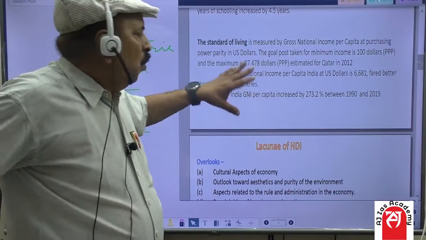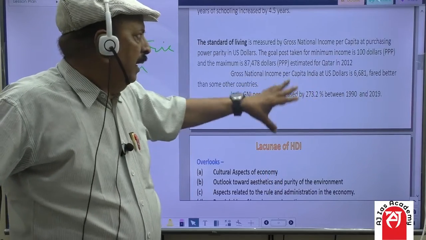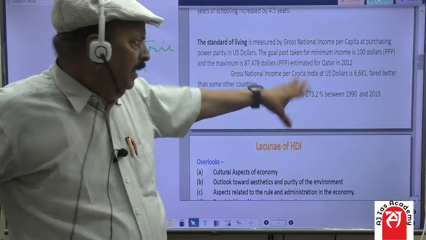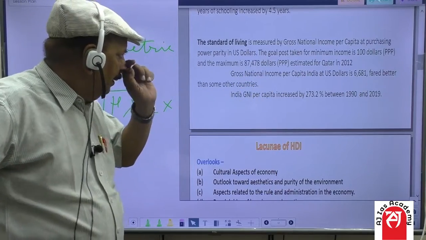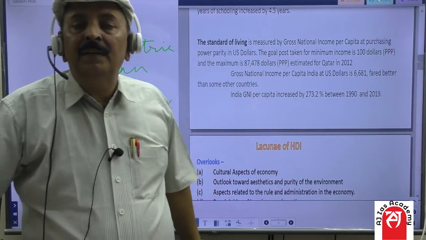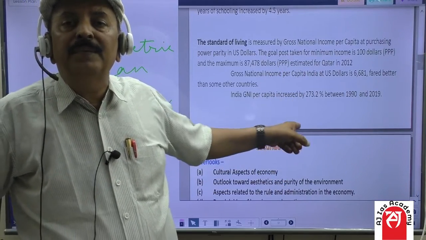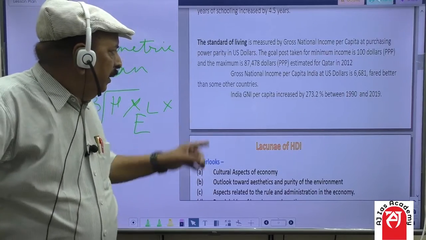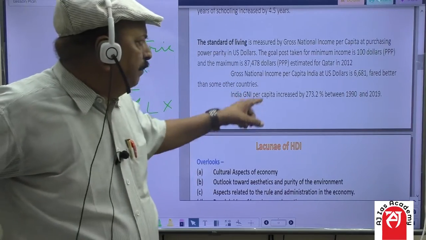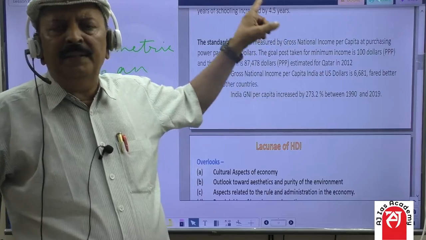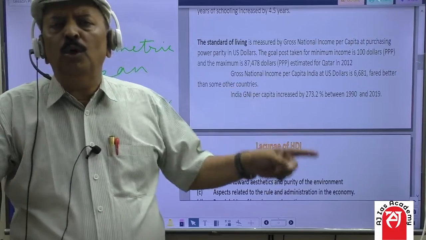So, students, what is the present position for India? Gross national income per capita in US dollars in India is 6,681 American dollars. And this means our country has fared better than most of the developing countries. Now, India's GNI, meaning gross national income per capita, increased by 273.2% between 1990 to 2019.